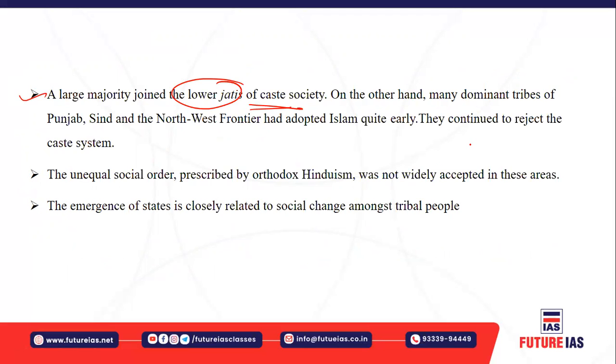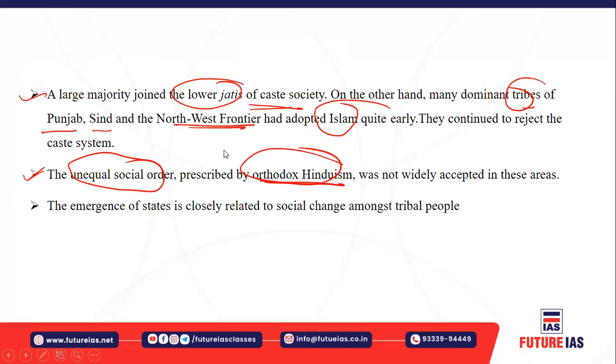And there were many dominant tribes also, which are found in the Punjab, Sindh, and the northwestern frontier, which had adopted Islam, quite early too. They rejected this caste system. Instead of getting into the caste fold, they adopted Islam long back. And that is how this unequal social order emerged in the Indian subcontinent, which was mainly prescribed by the Brahmanas or by Orthodox Hinduism.